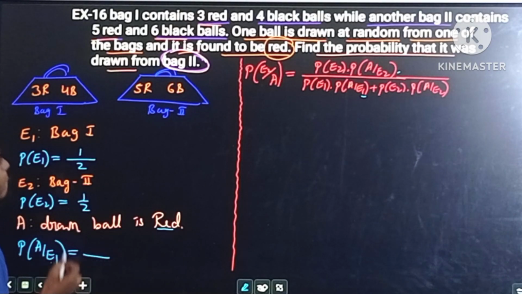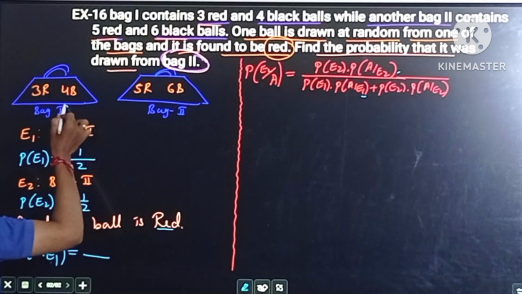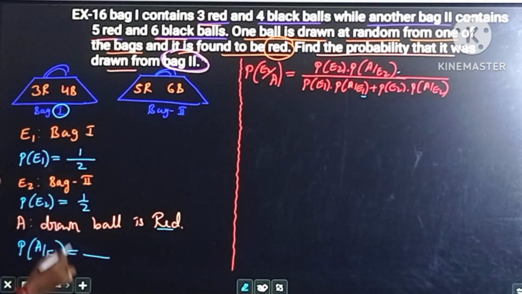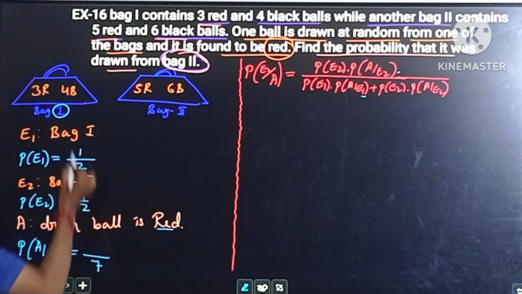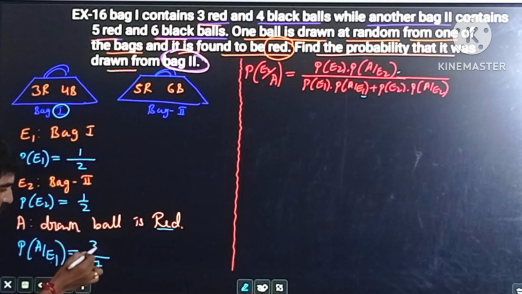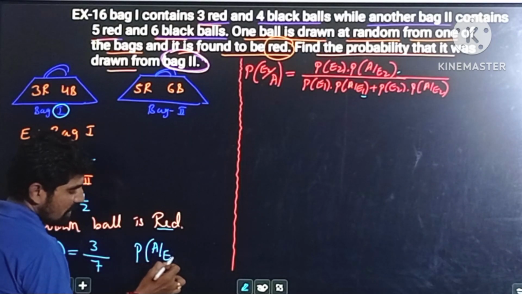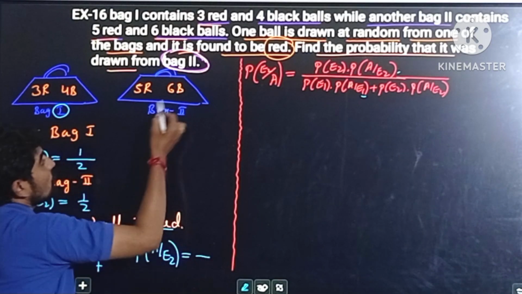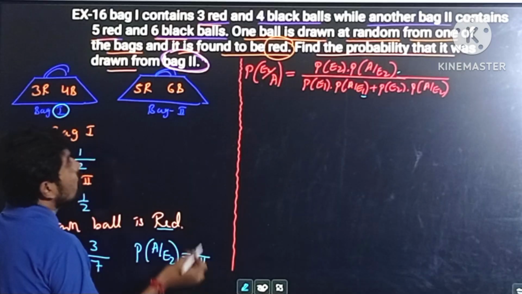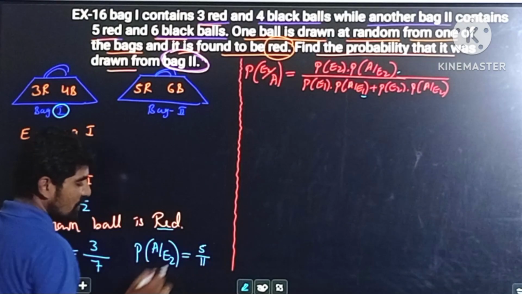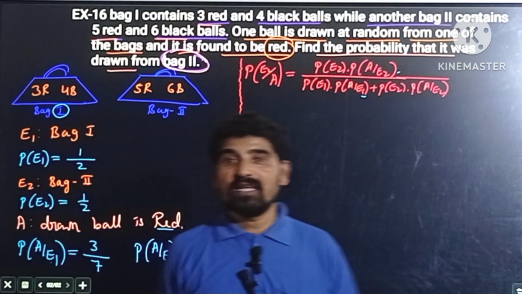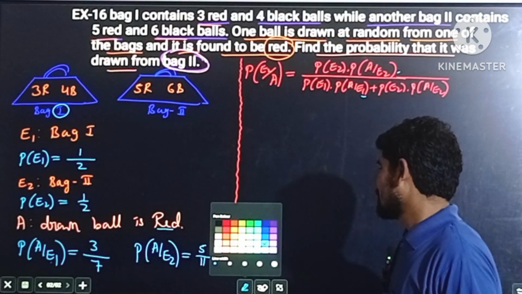The total number of balls in the first bag is 7, and out of 7 we have 3 red balls. So the probability of A by E1 is 3 by 7. Similarly, for the red ball in bag 2, the total number of balls is 11, and out of 11, 5 are red balls. So 5 by 11 is the probability of A by E2. I hope all of you understood this.